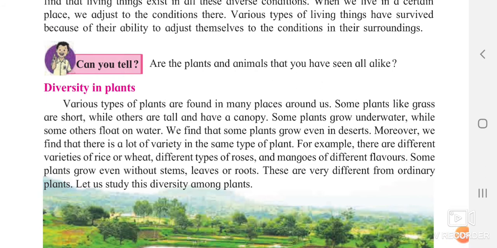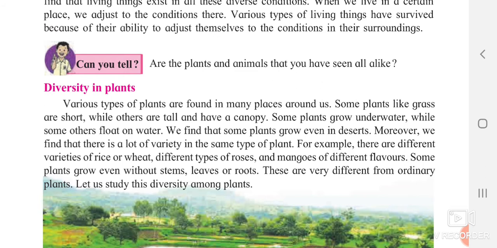Moreover, we find that there is a lot of variety in the same type of plant. If you consider the rose plant, you can see there is variety in the color. You can see the hibiscus plant also has variety in color. So it is only one plant, but there are varieties in it. Similarly, there are different varieties of rice or wheat. You know the rice which you are eating, there is variety in that also. The grain of some rice is small, while some others are very big.